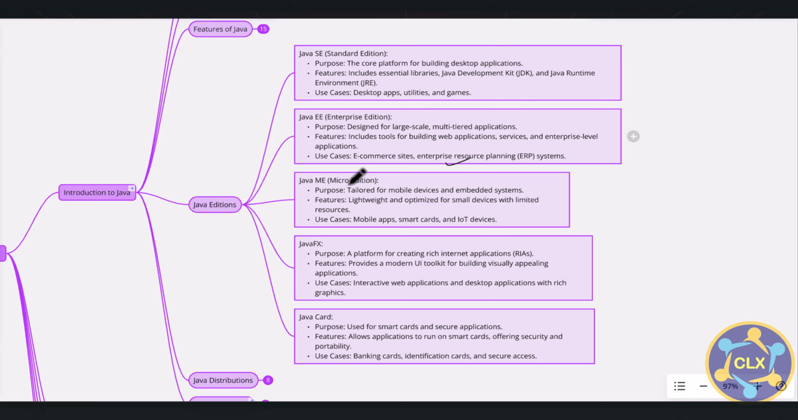Then we have Java ME, Java Micro Edition. This is tailored for mobile devices and embedded systems, right? It is lightweight and optimized for small devices with limited resources. Use cases are mobile apps, smart cards, and IoT devices. So there also we can use Java ME. Then we have JavaFX and Java Card. You can go through those and brush up, or rather, learn about the Java editions which are part of this.